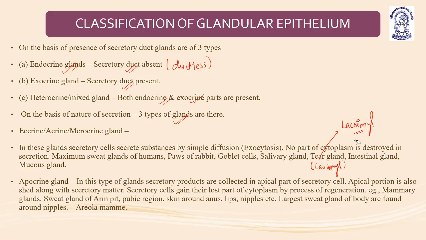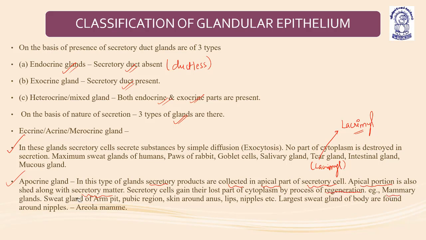Then the apocrine glands. In this type of gland, secretory products are collected in the apical part of the secretory cell. There is a secretory cell, and the secretions which are to be given out are basically produced in the apical part of the secretory cell. The apical portion is also shed along with the secretory matter. Secretory cells gain their lost part of the cytoplasm by the process of regeneration.